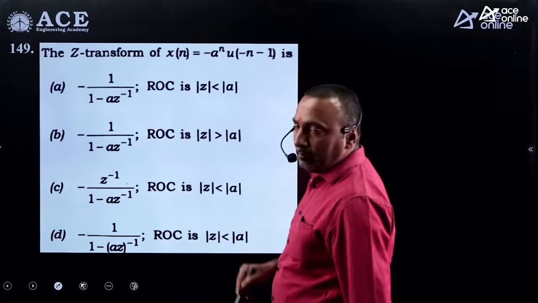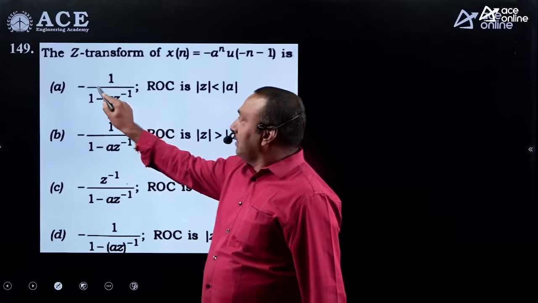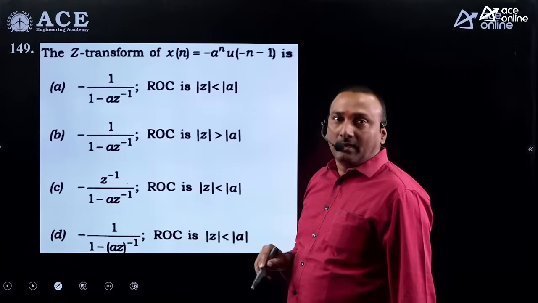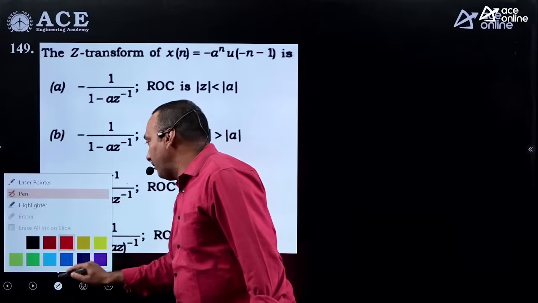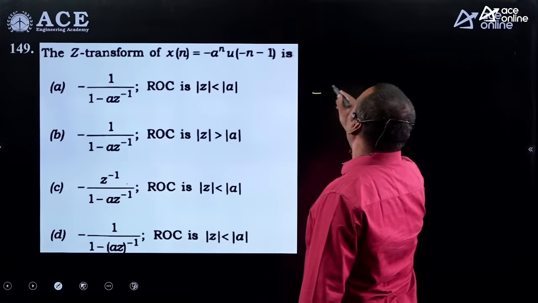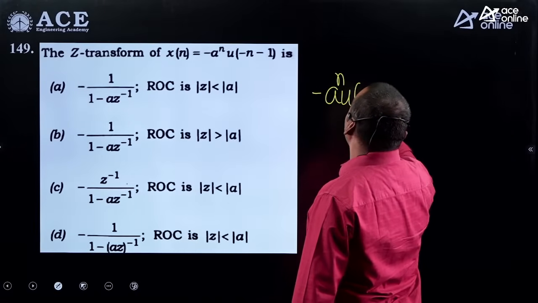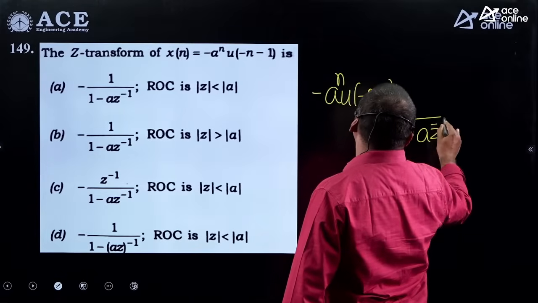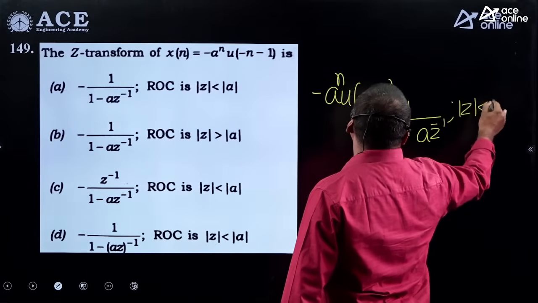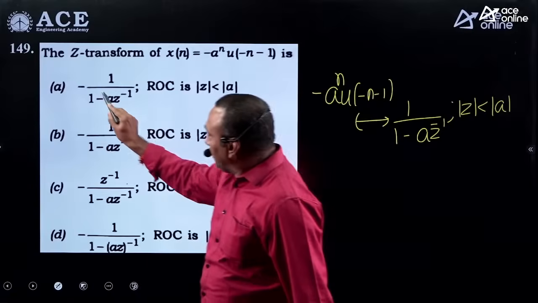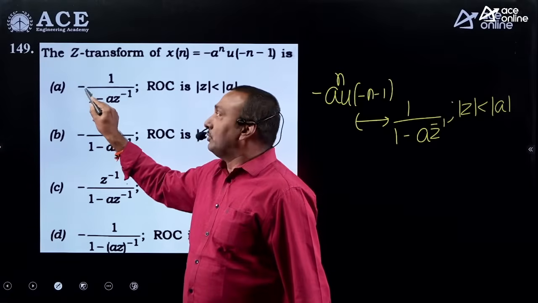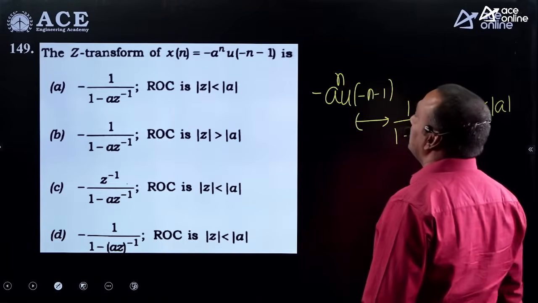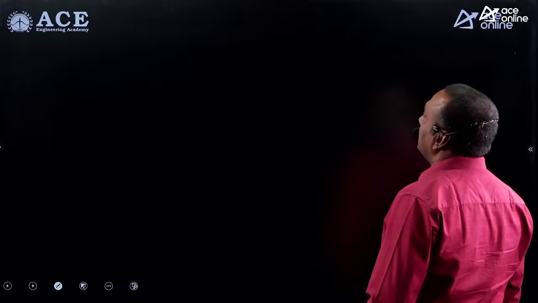This is a standard formula. Maybe in a hurry, they have given this extra negative sign. Actually, according to the given options, all are wrong, because you are aware of the basic formula. Minus a power n u of minus n minus 1 will have z transform as 1 by 1 minus a z inverse, for mod z less than mod a. But this is looking like a negative sign. Here we should have a positive sign. If it is a positive sign, option A is true.